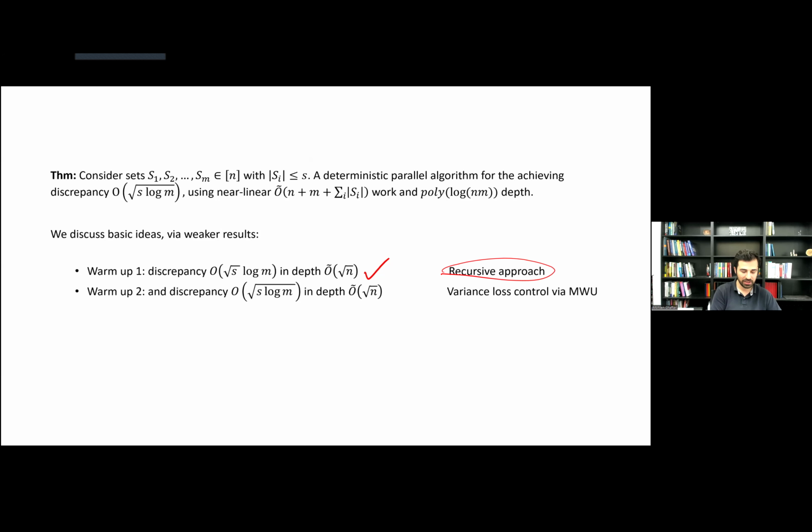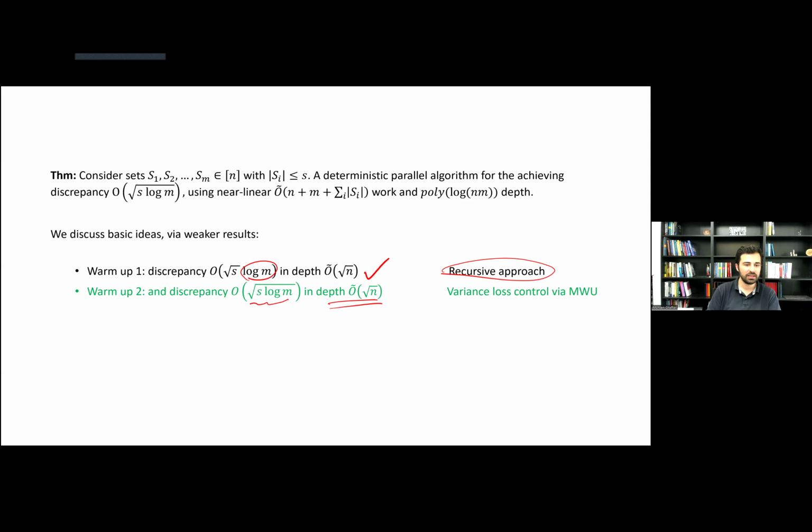The only unfortunate thing being that, besides the depths, we have a loss in this recursive approach. The discrepancy ended up increasing from root of S times log m to have another root log m loss. And the problem with this thing is that if I want to go further and further into the recursion, these losses will multiply, and they will multiply in a very bad way, and they will become too large. So the second ingredient that I want to show is essentially the same depths, but let's control the discrepancy and keep it at the ideal bound. And I want to see how we can do this.